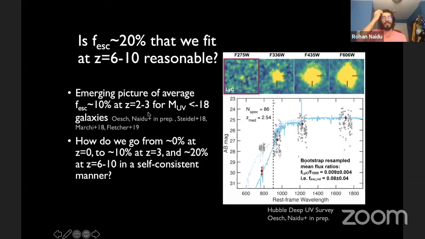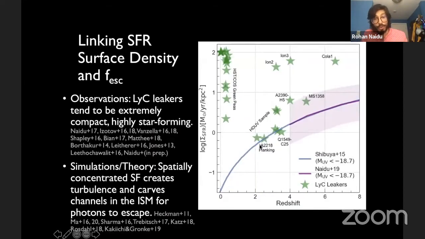So the question that we wanted to answer with our model was, how do you go from basically 0% escape fractions in the local universe to about 10% at redshift 3, and then 20% at these higher redshifts in a very self-consistent manner? One solution that suggested itself just by looking at these Lyman continuum leaking detections is that most of them tend to be really, really compact and have very high star formation surface density. So the amount of star formation is compressed in a very small area.